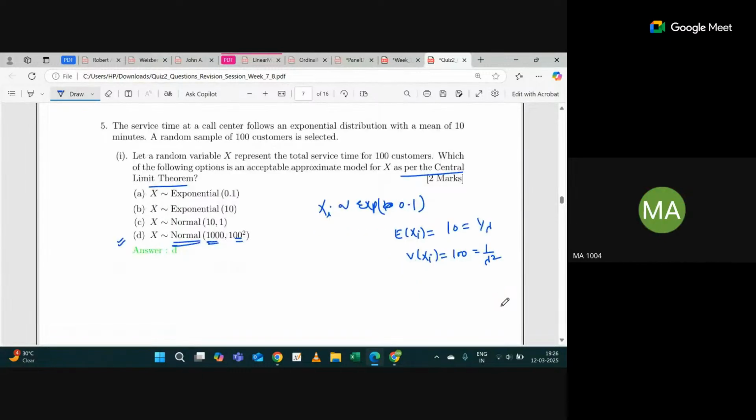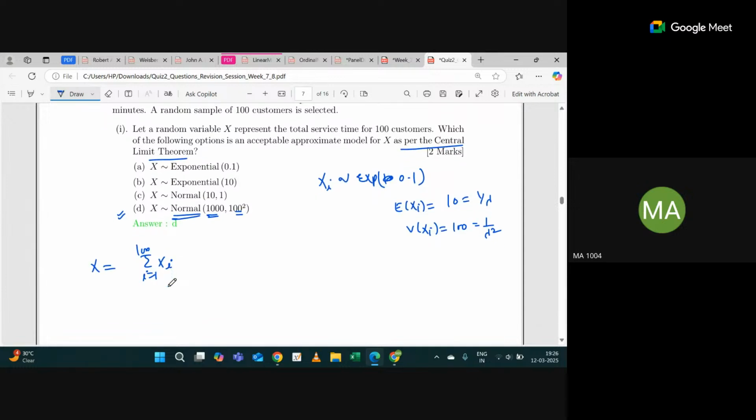Now, x represents the total service time for 100 customers, so x is the summation of xi from i equal to 1 to 100. So now you have to calculate the expected value of x. Expected value of x is the summation of expected value of xi, each xi is 10, so this will be 100 into 10, which is 1000.